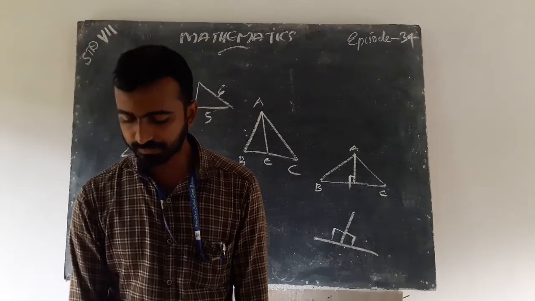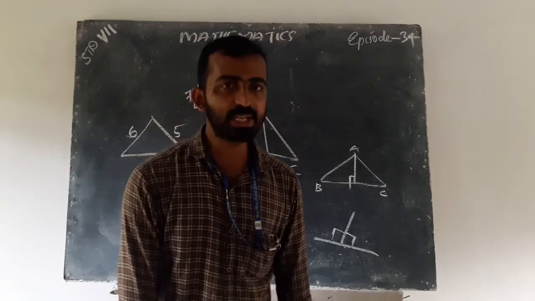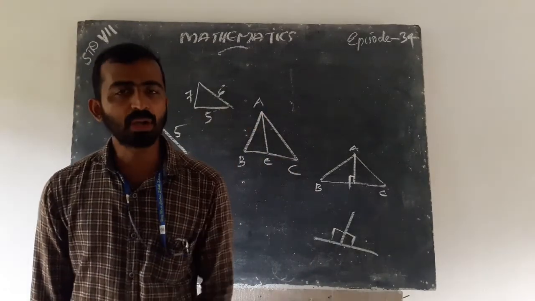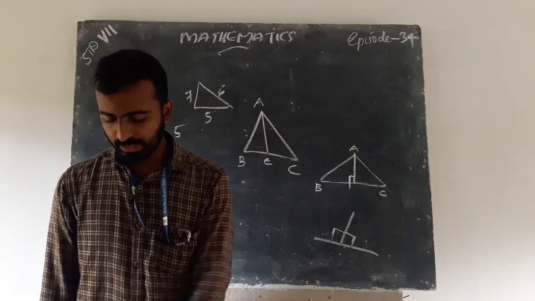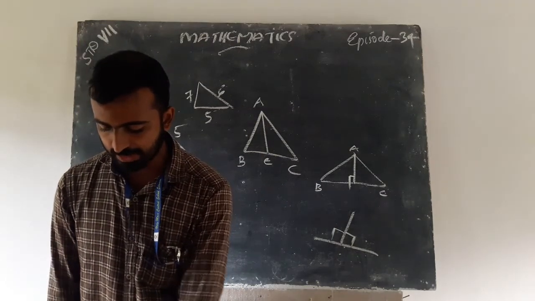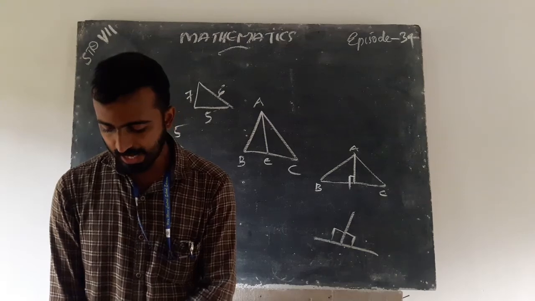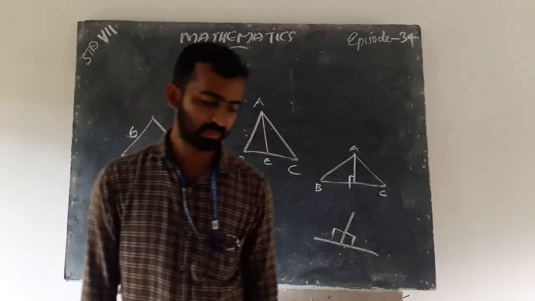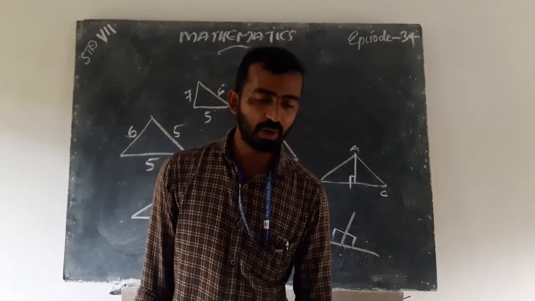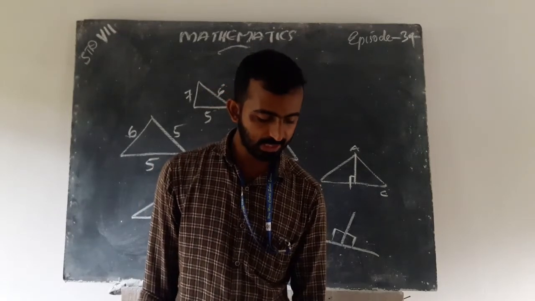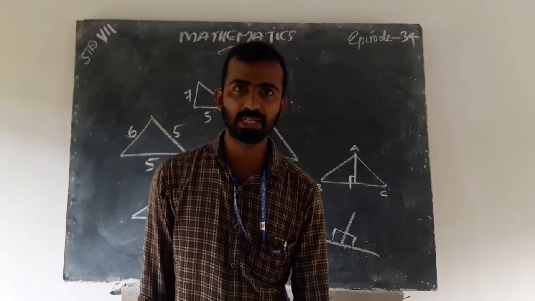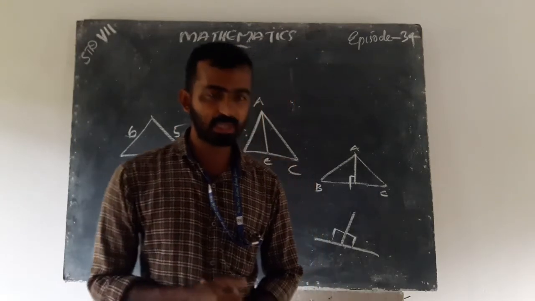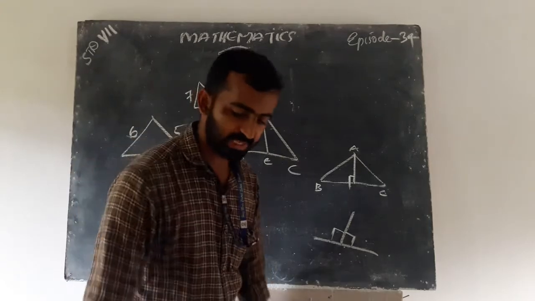First, try this, for your homework. Page number 130. Write the 6 elements, the 3 sides and the 3 angles of triangle ABC. That is angle, side, vertex.